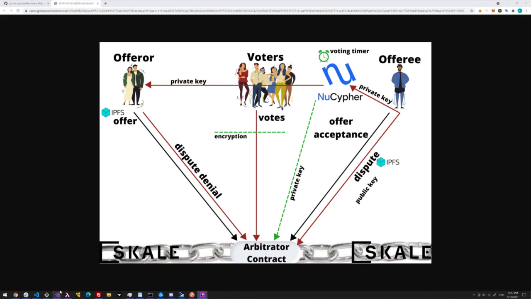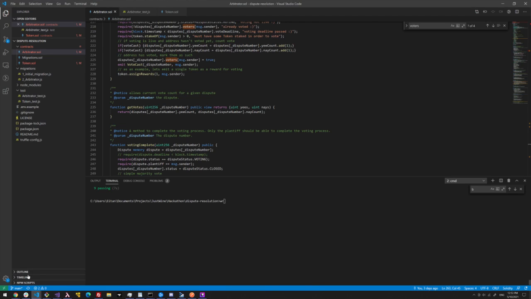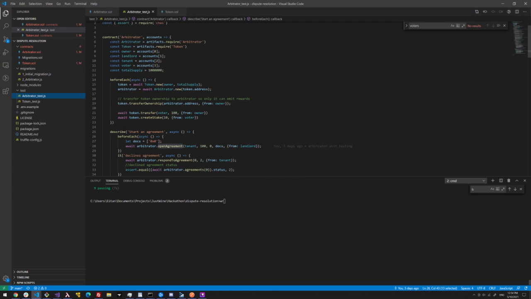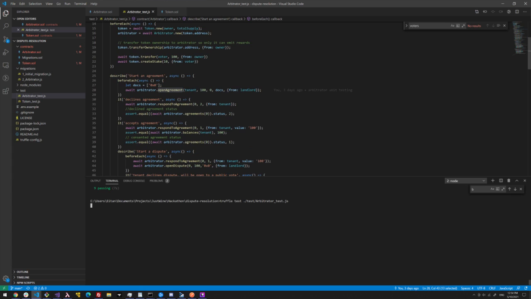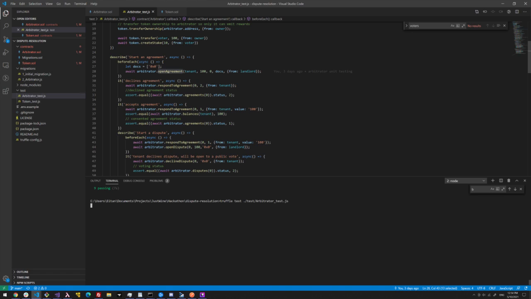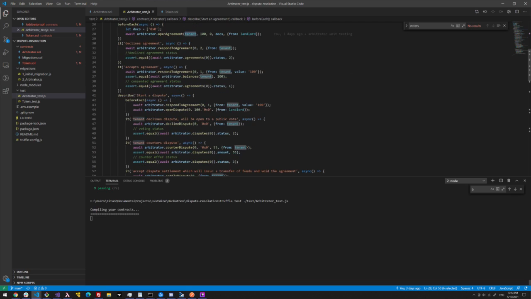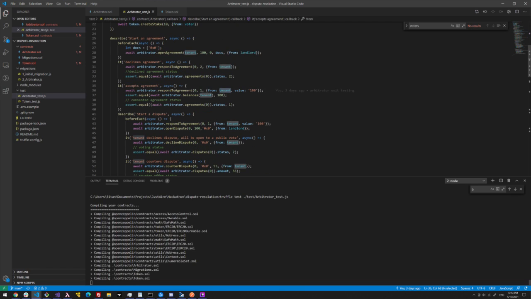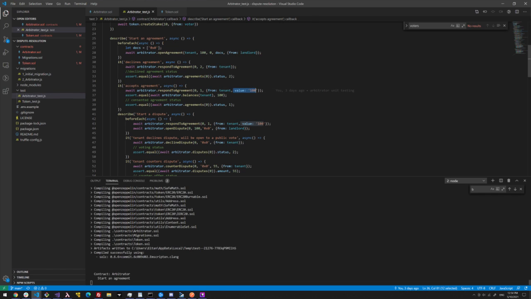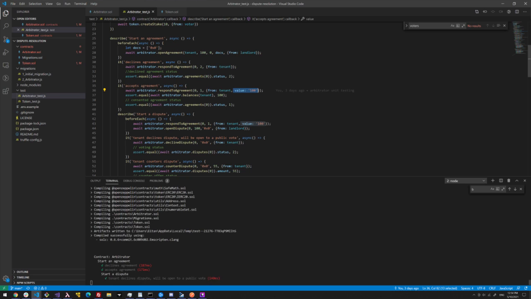So I'm going to go through just some of our unit tests because I think it will give a good primer to how things work. Just running our unit test real quick, the way it works is first an agreement is opened. In this case, the agreement is opened from the landlord to the tenant. And then the tenant can respond to the agreement. And if they respond yes, if they accept the agreement, then they have to put up a certain amount of money as collateral, right?